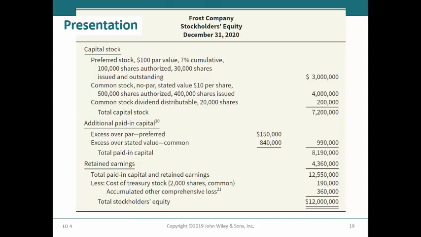shares authorized and issued. The total capital stock equals the par and stated values of the outstanding preferred and common shares and the common stock dividend distributable shares. Next, the additional paid-in capital amounts for the preferred and common shares is added to the total capital stock to arrive at total paid-in capital. The retained earnings and paid-in capital are summed, and the cost of treasury stock and accumulated other comprehensive loss subtracted to equal total stockholders' equity.